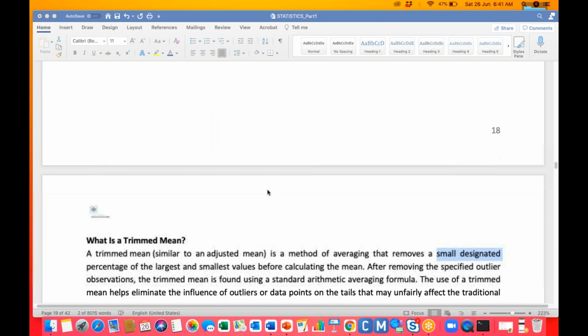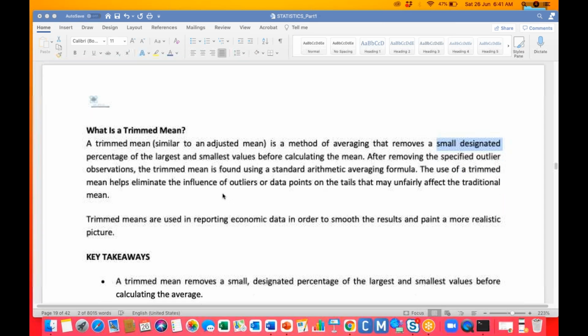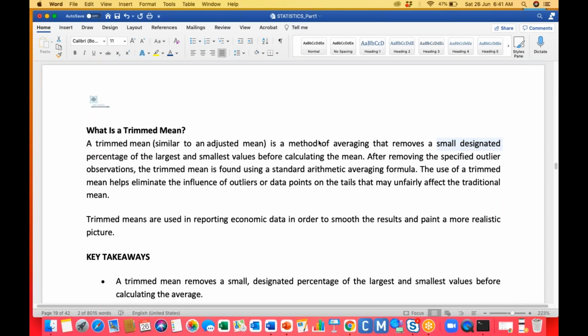You can simply read this. Trimmed mean is the method of average that removes a small designated percentage of the largest and smallest values before calculating the mean. After removing these specified outliers and observations, the trimmed mean is found using the standard arithmetic mean. You're not doing anything else, you just apply the arithmetic mean. You just remove the outliers.